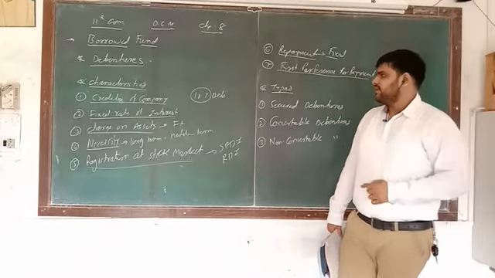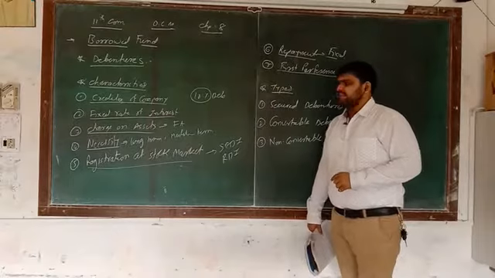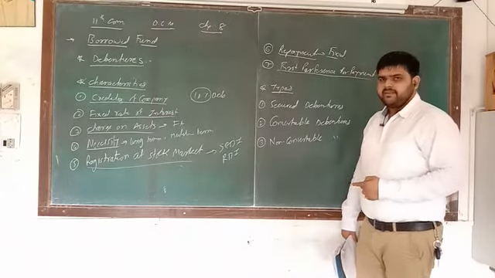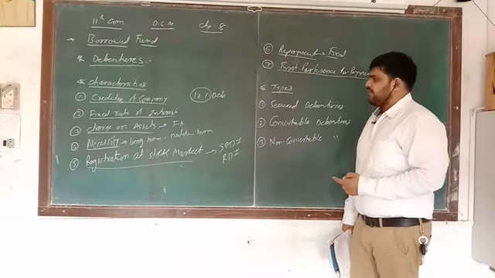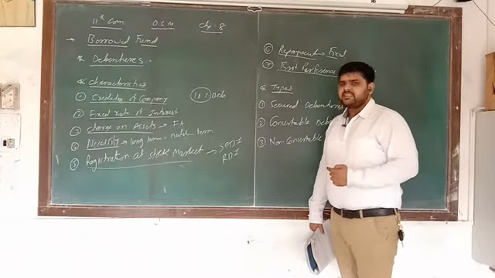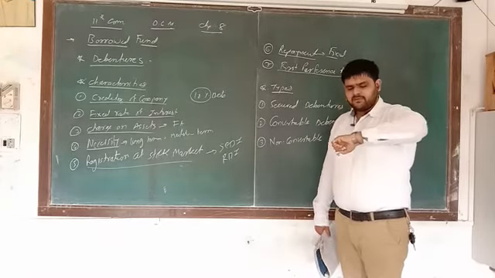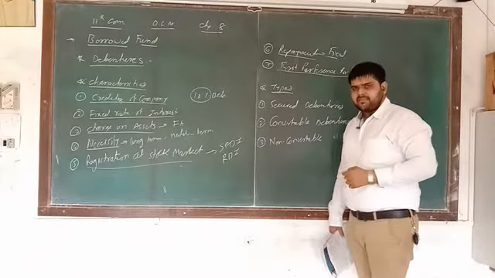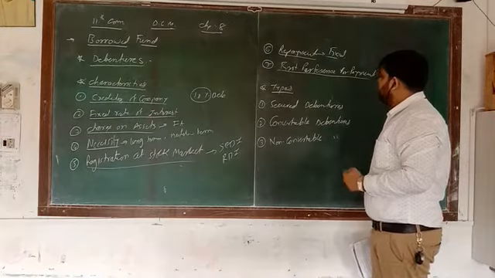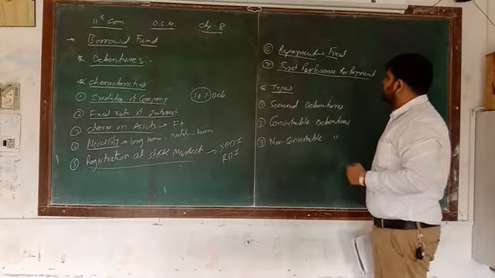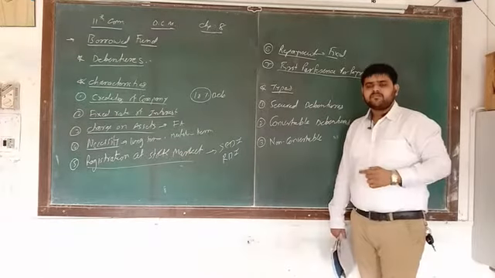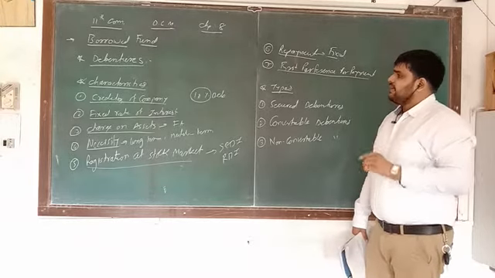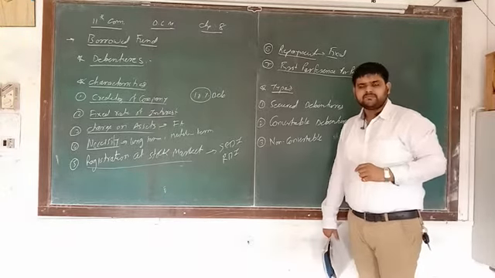Okay, so here 7 different types of characteristics are there. Number 1, creditors of company. Number 2, fixed rate of interest. Number 3, charge on assets. Number 4, necessity. Number 5, registration at stock market. Number 6, repayment. And number 7, first preference to payment. So these 7 are the characteristics of debenture.